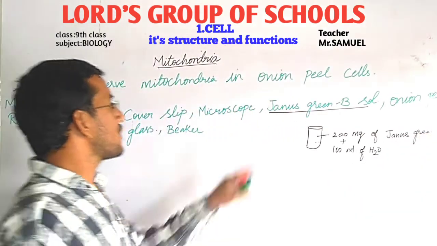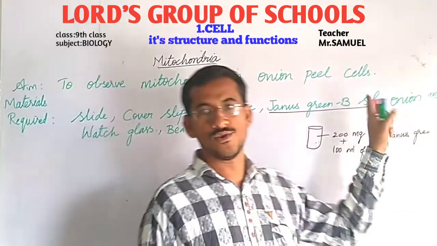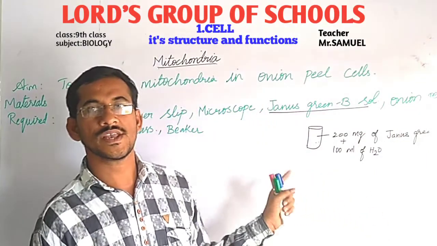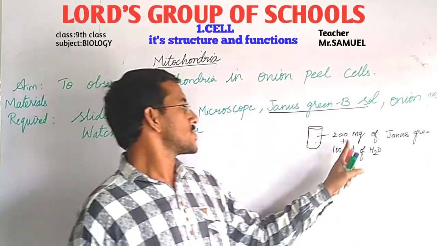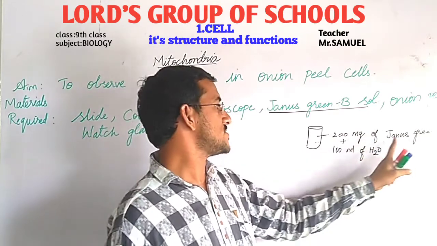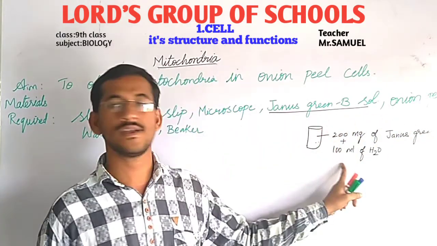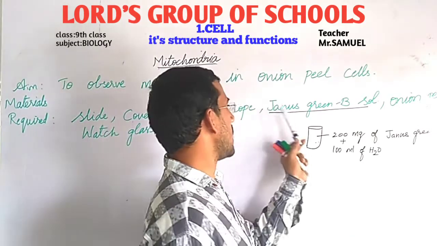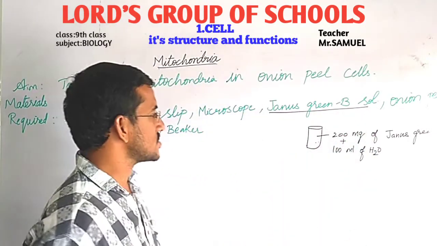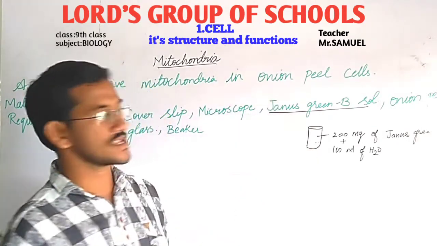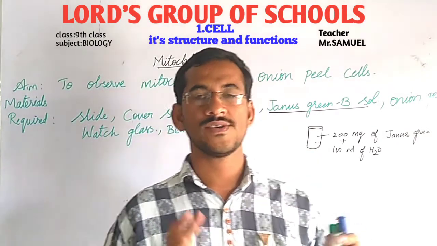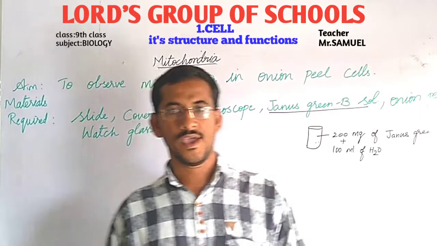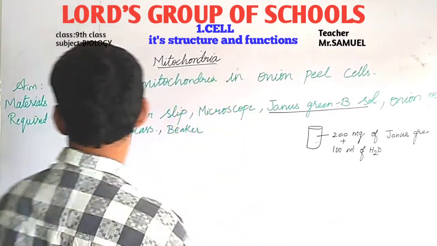So to prepare Janus green B solution, we need 200 milligrams of Janus green B and 100 ml of water. You mix it. So the solution is Janus green B solution. So this is the method of preparing Janus green B solution. Now our Janus green B solution is ready. Now let us see the procedure.